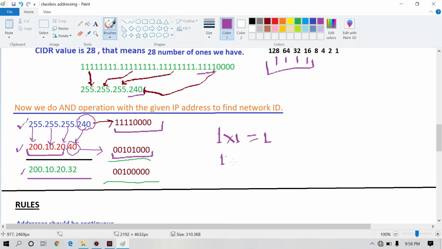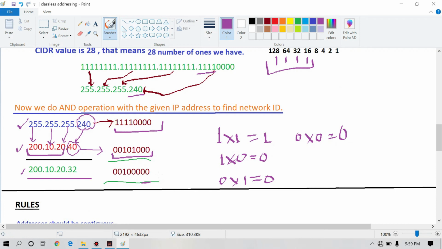When we multiply 1 with 0, we get 0. When we multiply 0 with 1, we get 0. And when we multiply 0 with 0, we get 0. So we simply get this binary number.